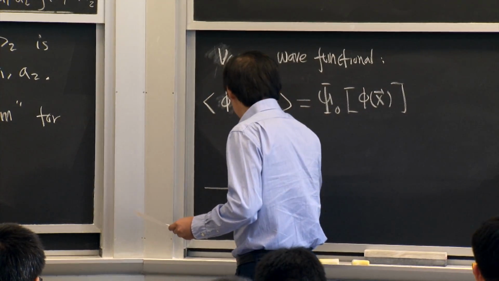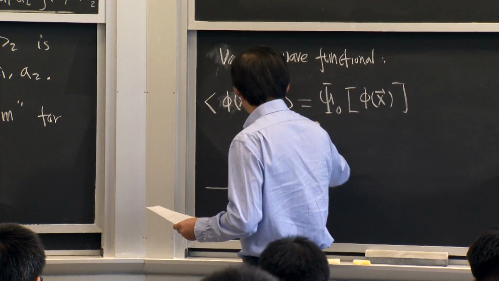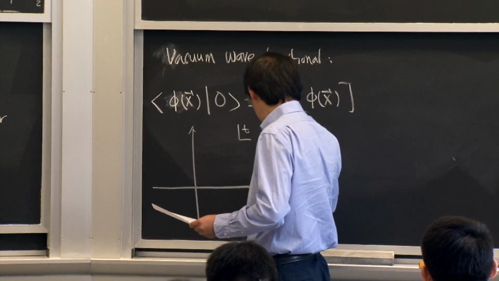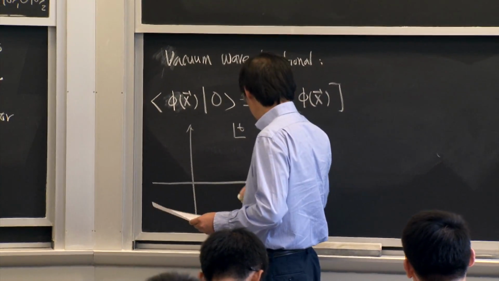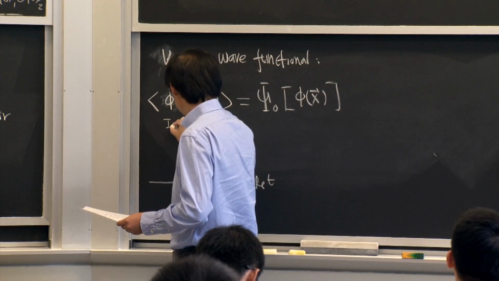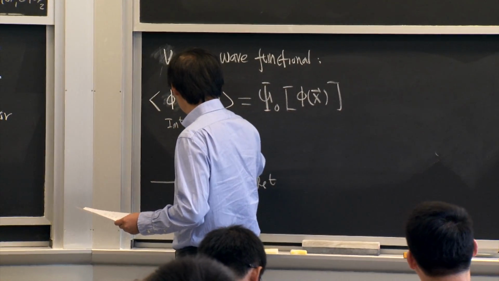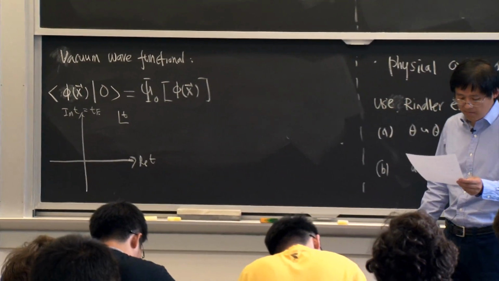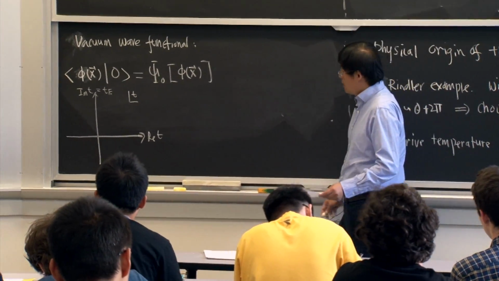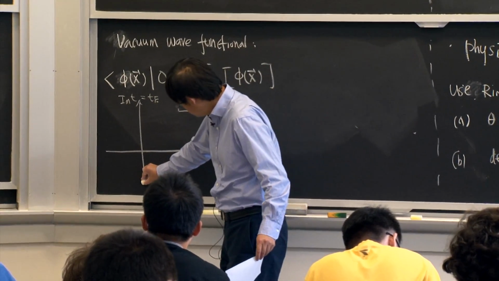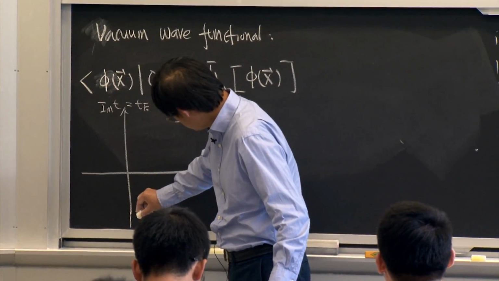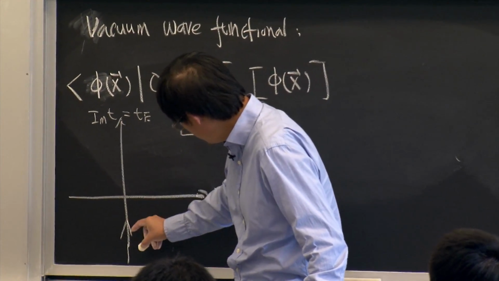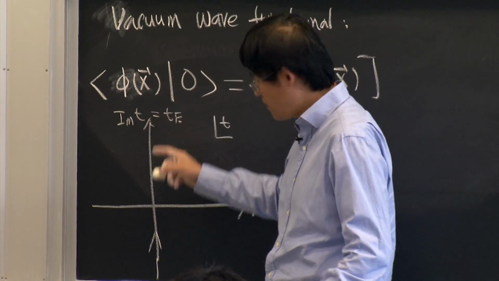You complexify your time. Suppose this is your real time, and this is your imaginary time, which I call TE. You complexify your time, and then you integrate the path integral over all negative imaginary time.